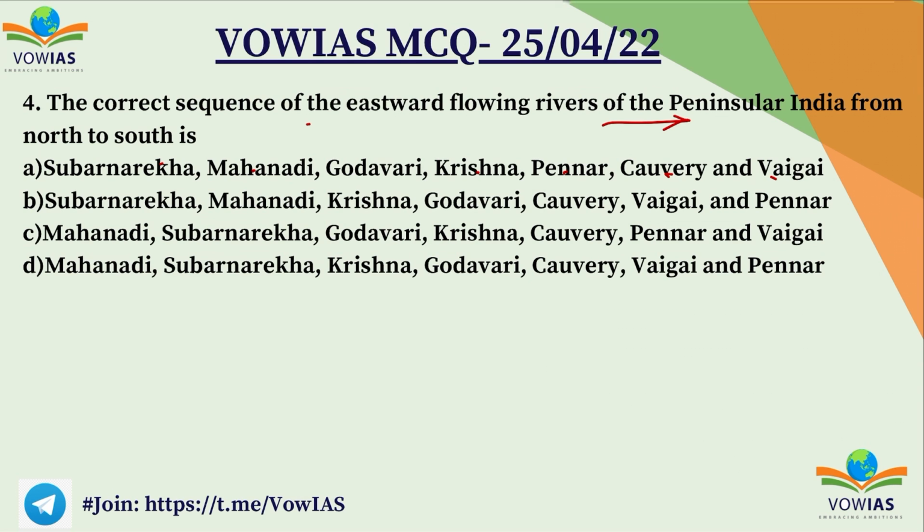Right. So Subarnarekha, if you see, originates from the Ranchi Plateau of Jharkhand, and it forms the boundary between West Bengal and Odisha in its lower course, and it joins the Bay of Bengal, forming an estuary between the Ganga and the Mahanadi deltas. So Subarnarekha will be at the top. So next will be Mahanadi.